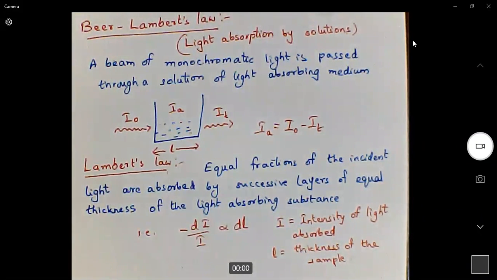So what is Lambert's law? When we pass light onto a solution which is capable of absorbing light, then each layer will absorb an equal amount of light.